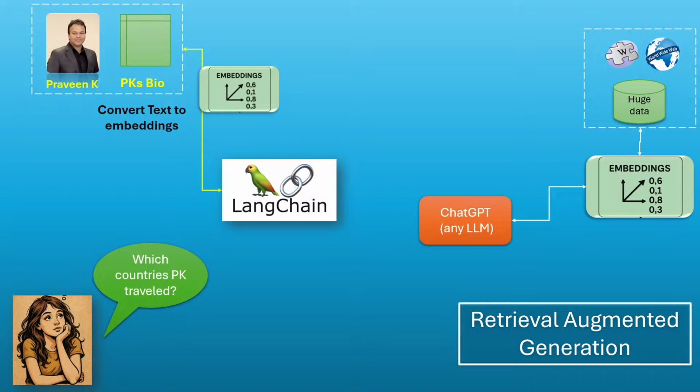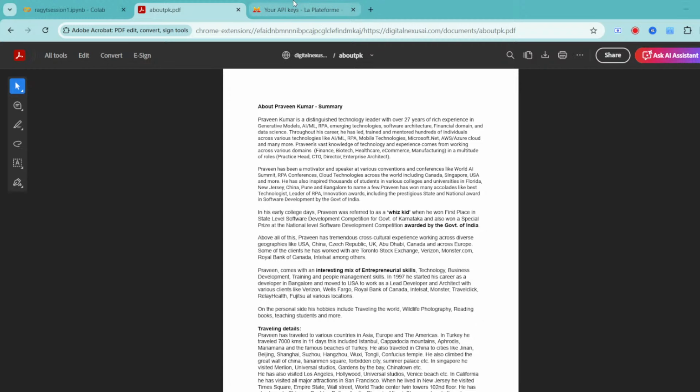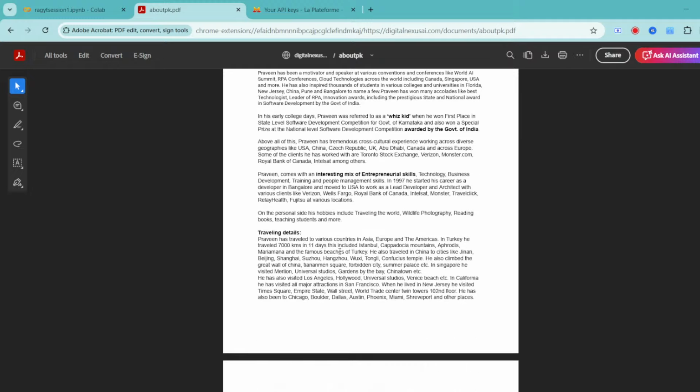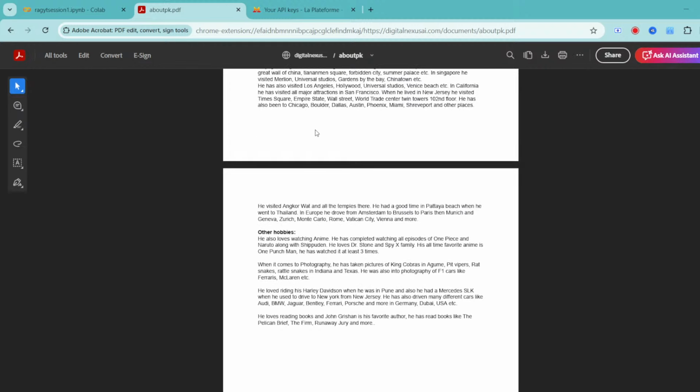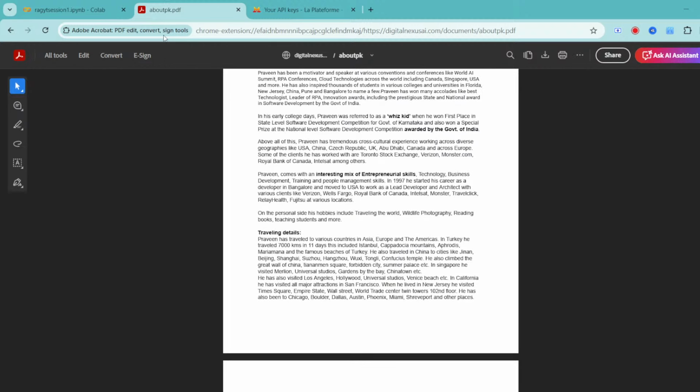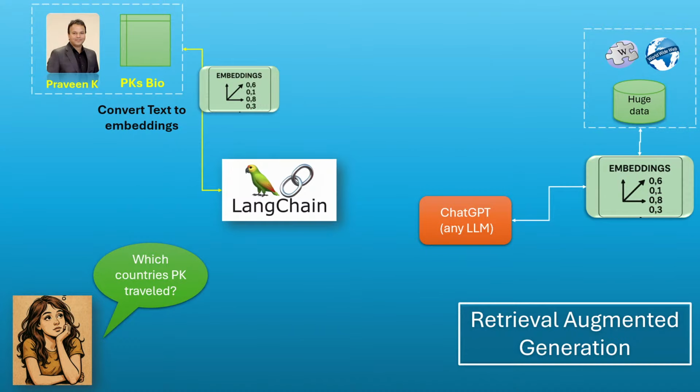What I would ask you to do is create your own PDF. Go to the Wikipedia website, search for Virat Kohli, Narendra Modi, or some other personality, put that in a document, and save it as PDF. I'll show you. This is Praveen Kumar, a technology leader with over 27 years of experience. He has been a speaker and motivator, a World Summit participant in his early college days. Many things are there: hobbies, traveling to China, animes, and many other information. We will use this document and do the whole querying using React.